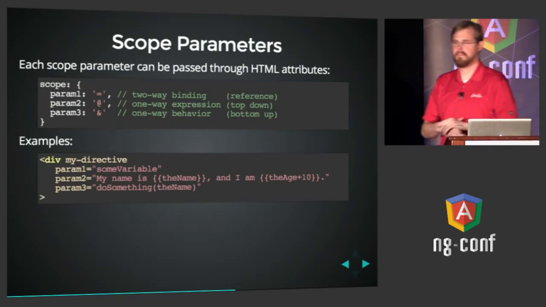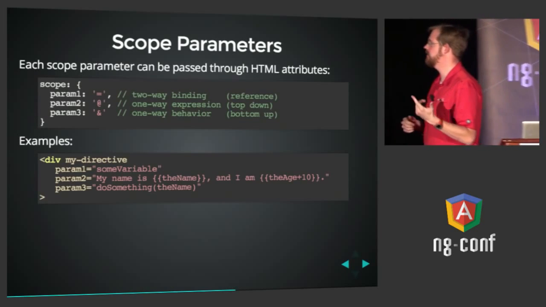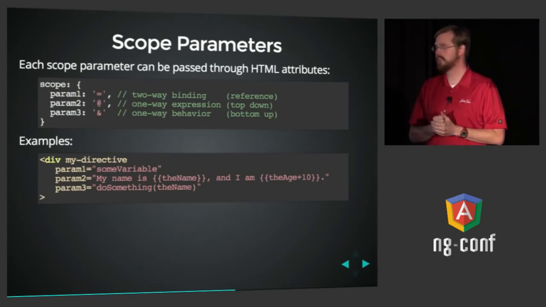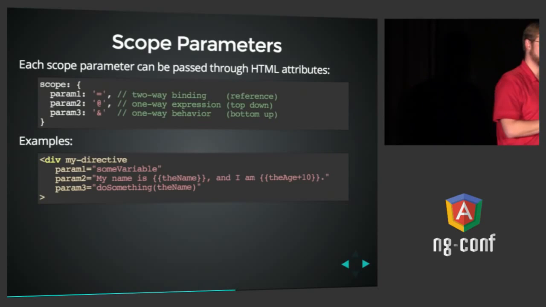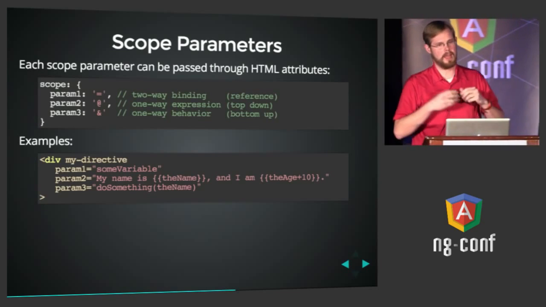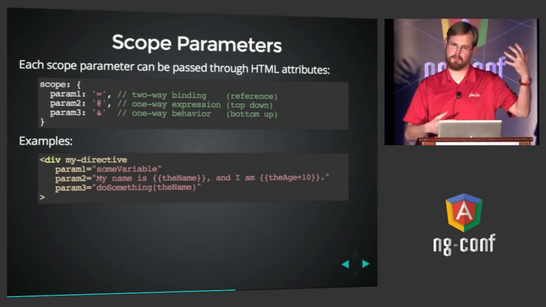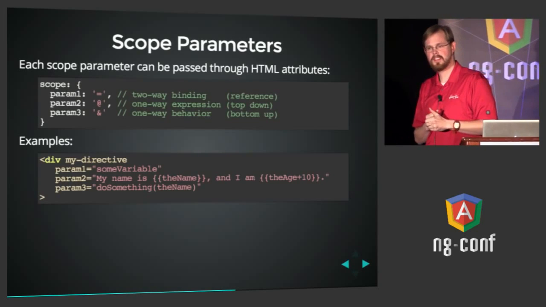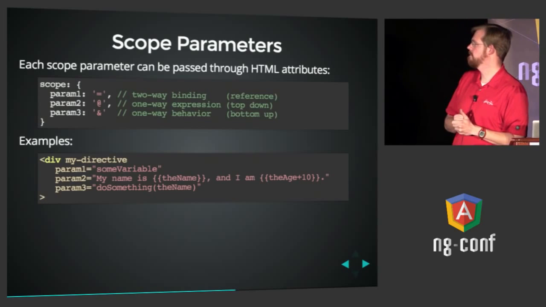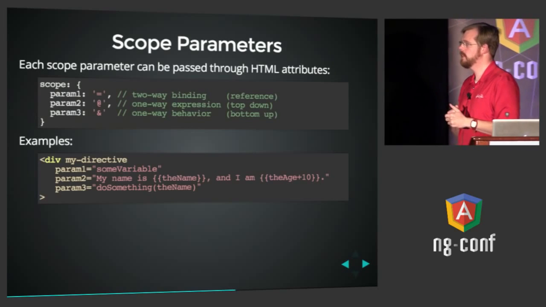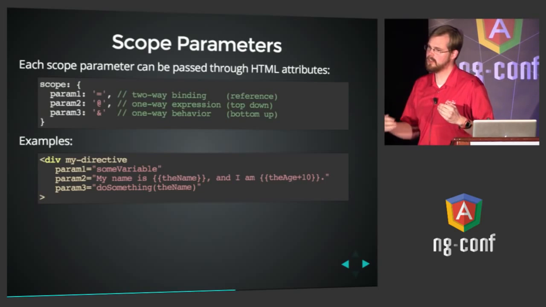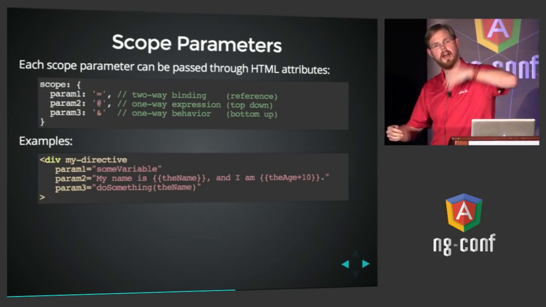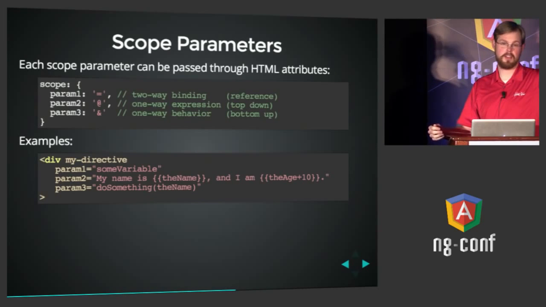So the parameters. Note we use that equal sign and that @ sign. There are three options here. The equal sign means I would like to have a parameter that is bound to an outside parameter that the caller can specify. In this case, we said search text in our directive we're working on. And what that means is that anytime the directive changes the search text scope variable, the outside caller's variable, whatever they named it, will also change to match.